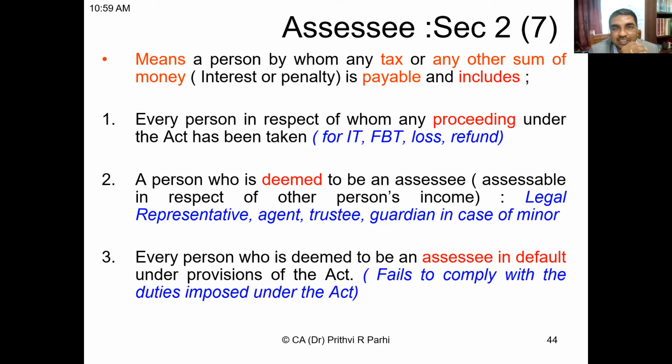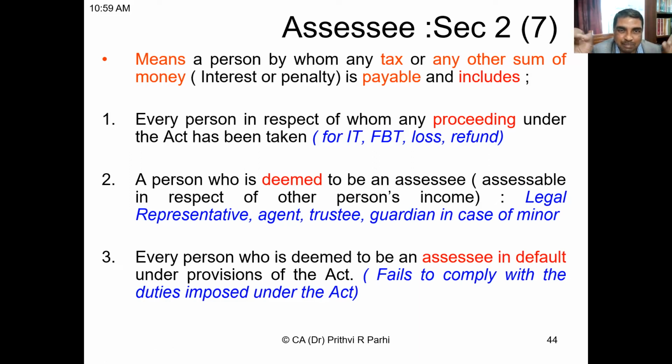So now you have seen it is a definition which is inclusive as well as exhaustive. It says assessee means a person by whom any tax or any other sum of money is payable. That means when tax is payable, when the basic exemption limit is exceeded, he is 100% assessee.